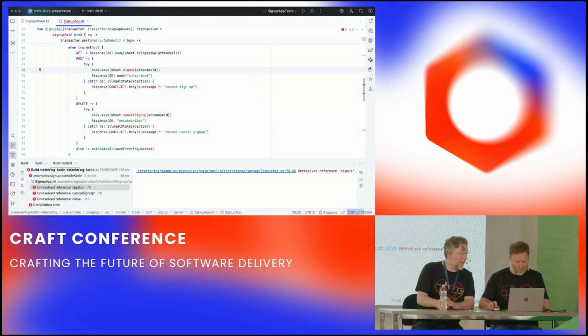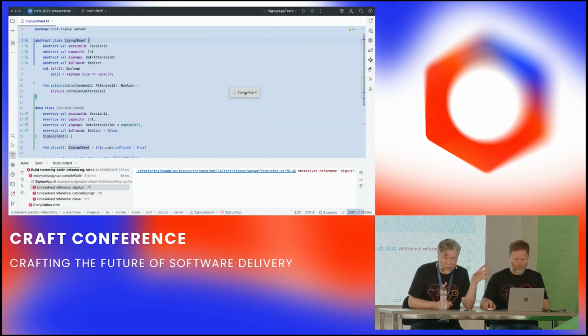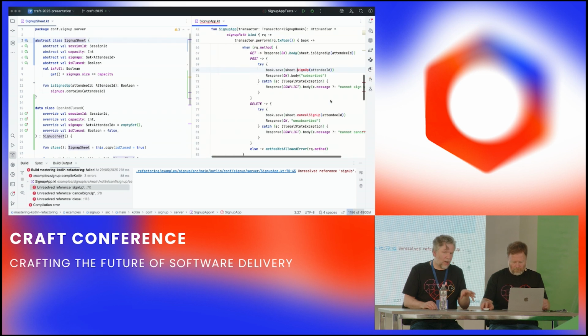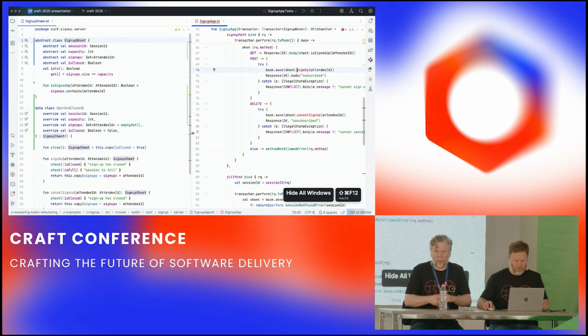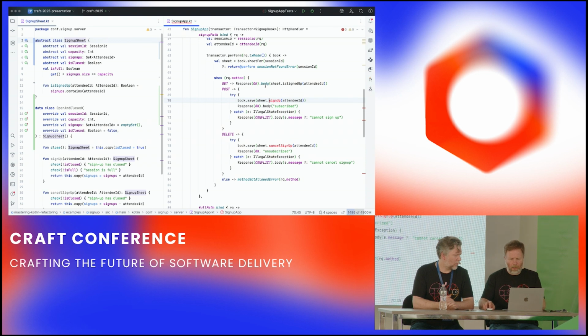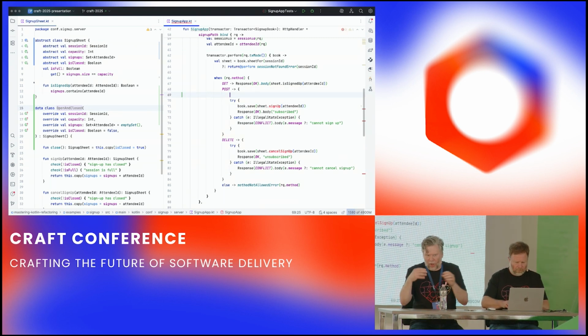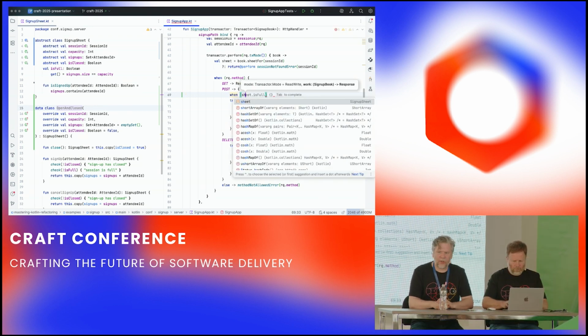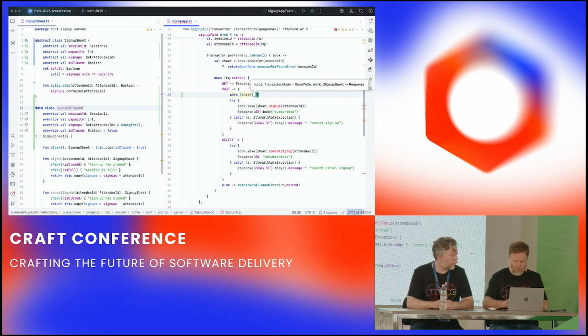Partly why not? Because here is where we want to actually apply this model. Here we've got code that's trying to sign up, but we want it to only be able to do this in, eventually, the open state. So our issue here is that the type of this sheet is sign-up sheet, but we didn't put sign-up onto sign-up sheet, we only put it onto open and closed. So for now, we'll just put in a when block to say when it's open or closed, we can call something on it, and we'll keep refining that until we have our full type-safe model.